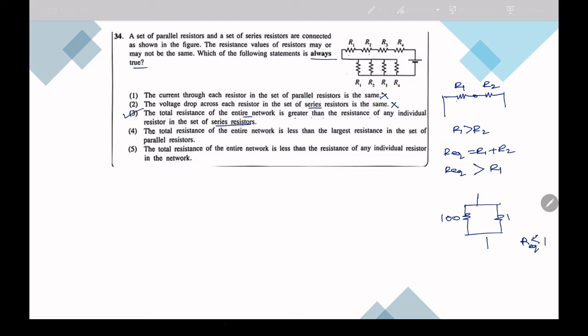The total resistance of the entire network is less than the largest resistance in the set of parallel resistors. No, because although in this it will be less than the least, since we are connecting once again in parallel, so in series to these, it will be larger than the largest, not smaller. Fifth one is also incorrect, therefore the answer should be third.